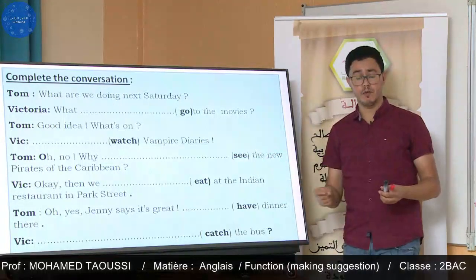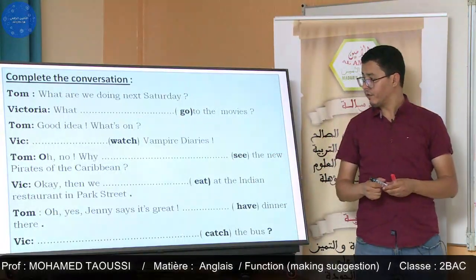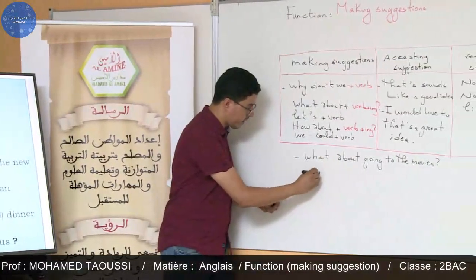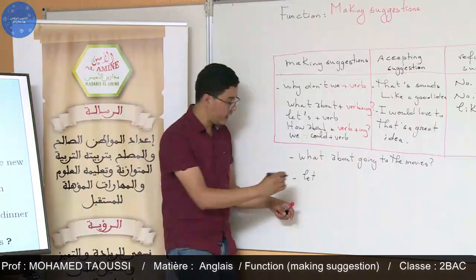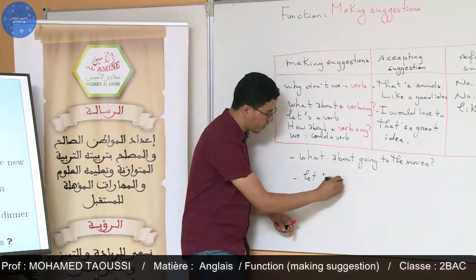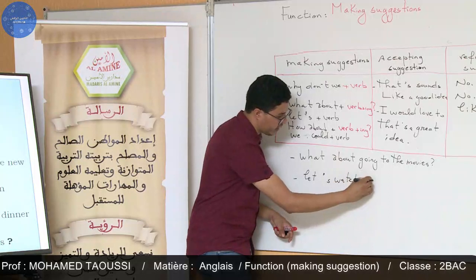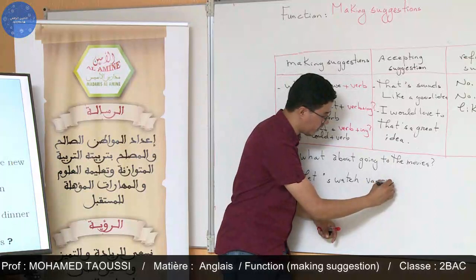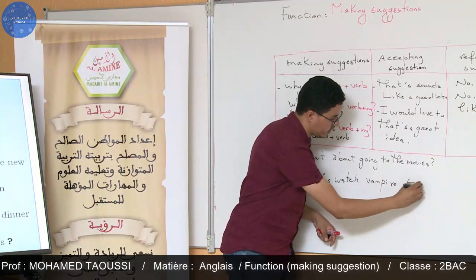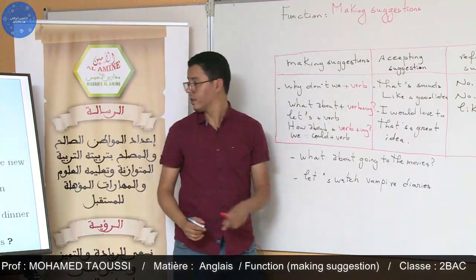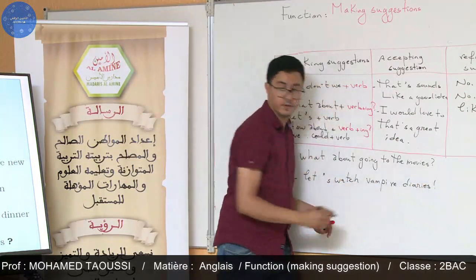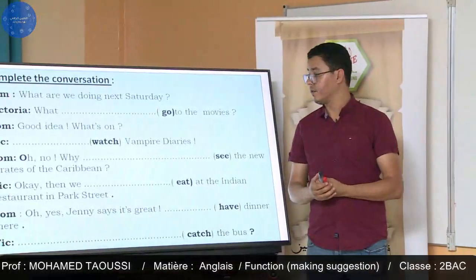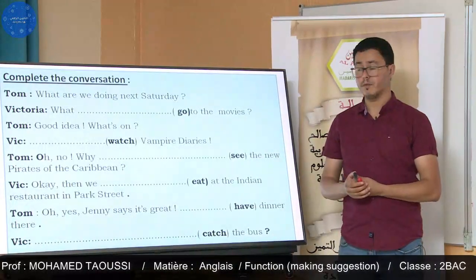It is a horror movie, or horror film. She says, let's watch Vampire Diaries.